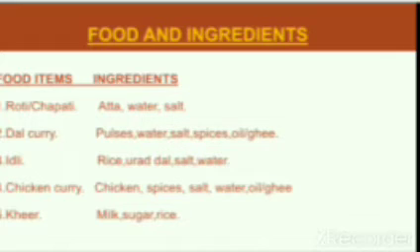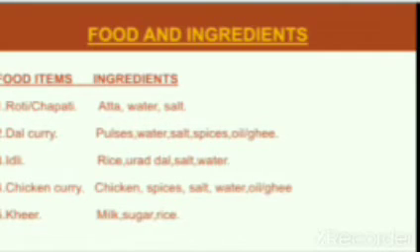So these are the food and ingredients that you have to learn, and try to find more food items and their ingredients like this. Is it clear? Ingredients means the materials needed to prepare a dish. About 5 dishes are given here. So learn well these 5 dishes and their ingredients.